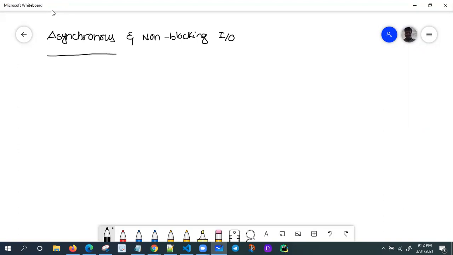What is the meaning of asynchronous? It simply means it serves multiple requests simultaneously.